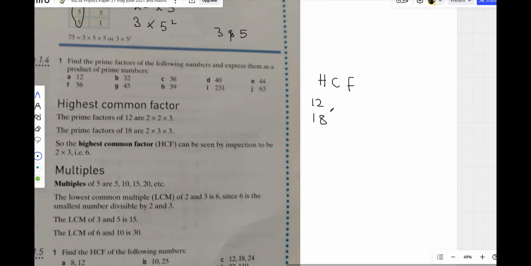What you do is bring out the product of their prime factors. So you break down 12. 12 we already know is 2 times 2 times 3, because it's 4 times 3. But you must not write 4 times 3. You break it down to the prime numbers: 2 times 2 times 3. If you don't know, you do it like we were doing just now. You break 12 down. 2 goes into 12, you get 6. Now 2 goes into 6, you get 3.